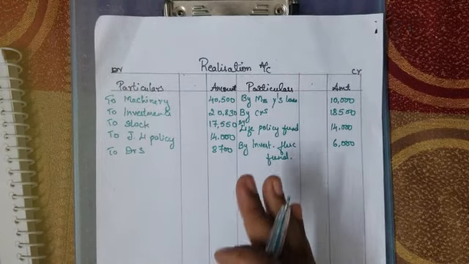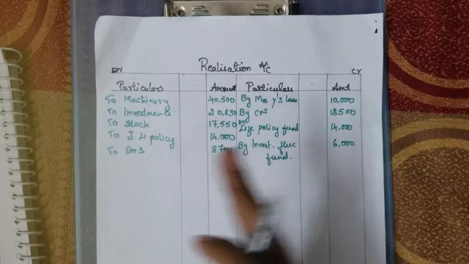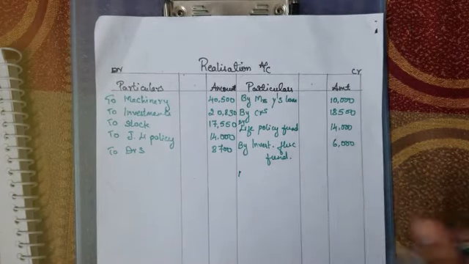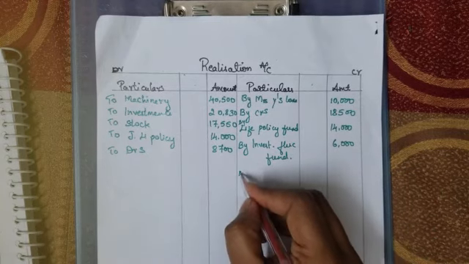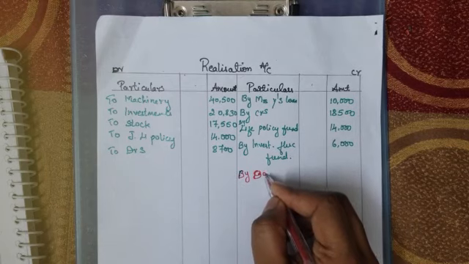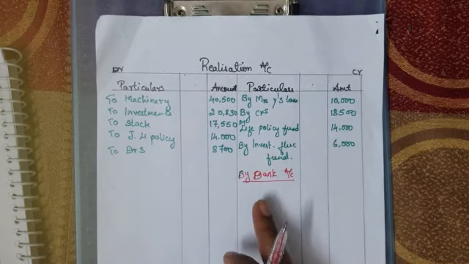Now we are moving on to the adjustments related to the assets and adjustments related to the liabilities. First we are going to write the adjustments related to the assets. That we are going to write in the bank account, since the bank balance is given.